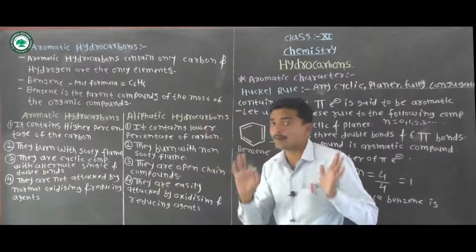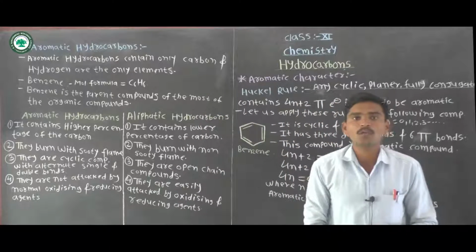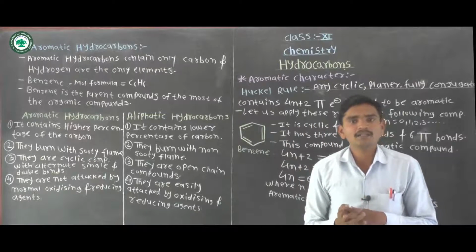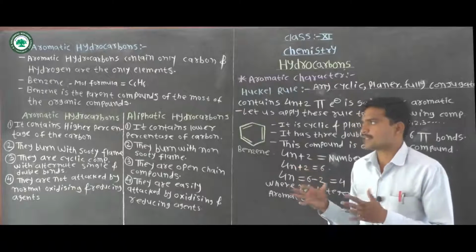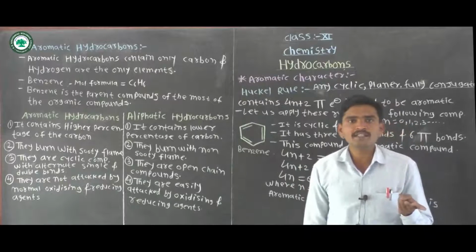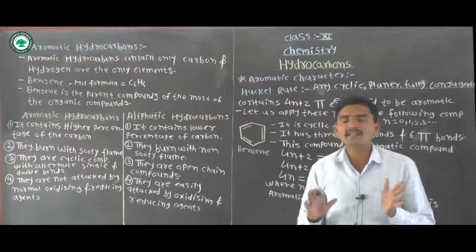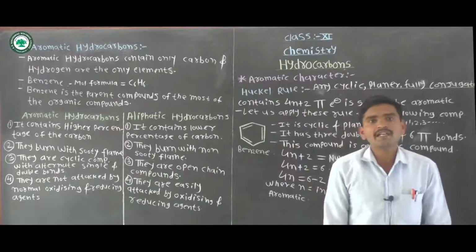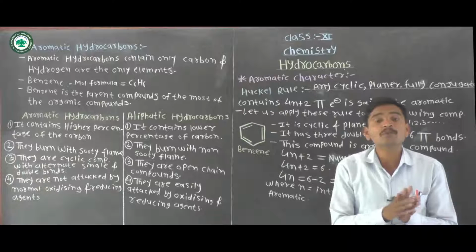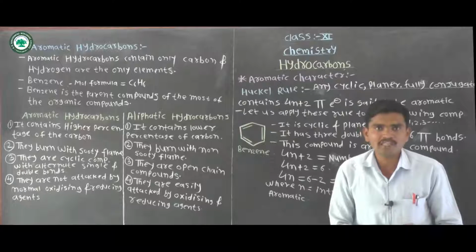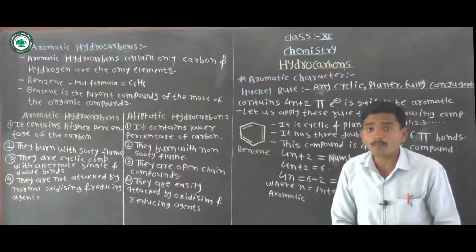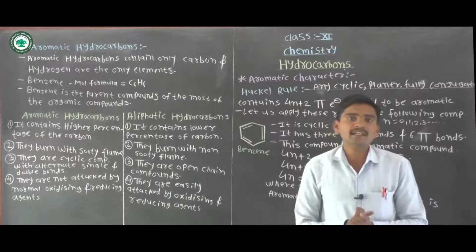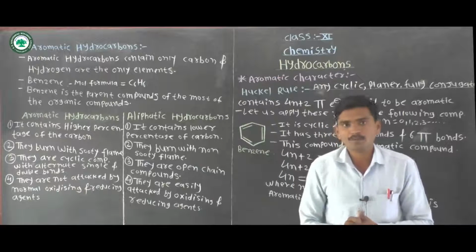Benzene is the parent compound of most organic compounds. For example, nitrobenzene, chlorobenzene, bromobenzene, iodobenzene, and more. Benzene contains carbon and hydrogen as the only elements, so benzene is also called an aromatic hydrocarbon, and it is the parent of most organic compounds.